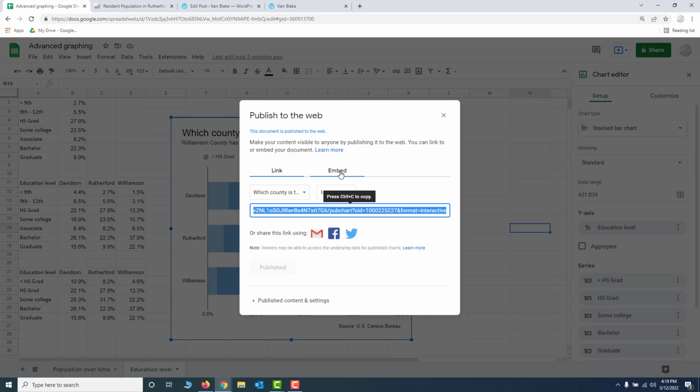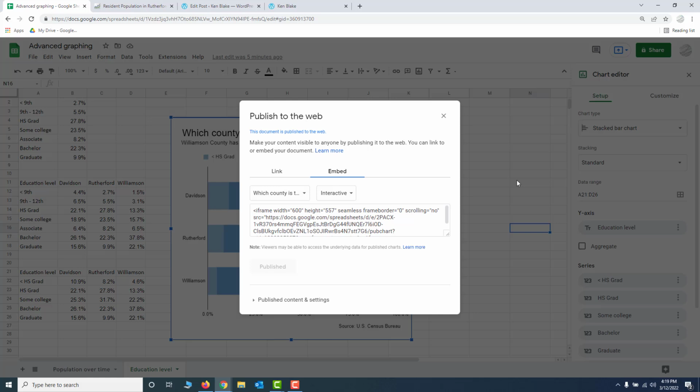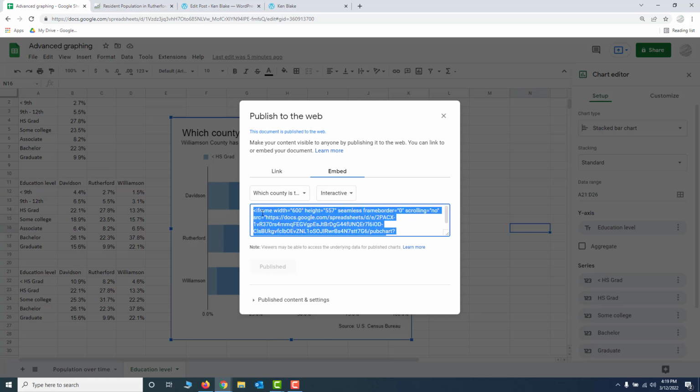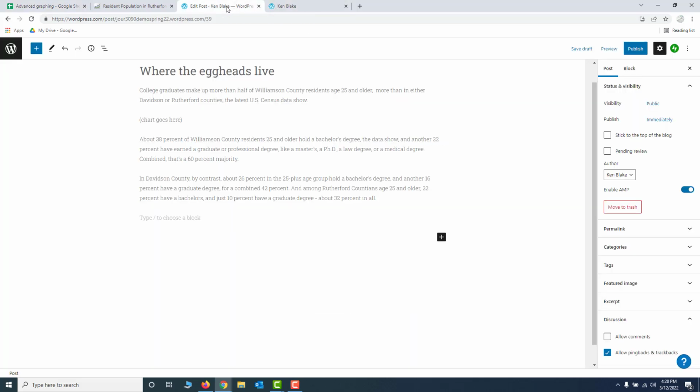And then I need to choose the embed tab right here. By default, it gives you the link. This is the link that you could email to somebody if you wanted them to see the chart. But what we need is the embed code right here. And it starts with an iframe HTML tag here and ends with a slash iframe tag. You just need to be sure that you get everything between those two tags. So I've highlighted it, and I'll copy it, and then I'll switch over to my WordPress page right here.